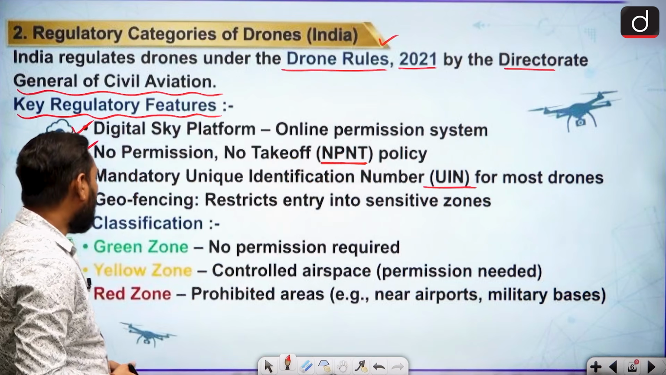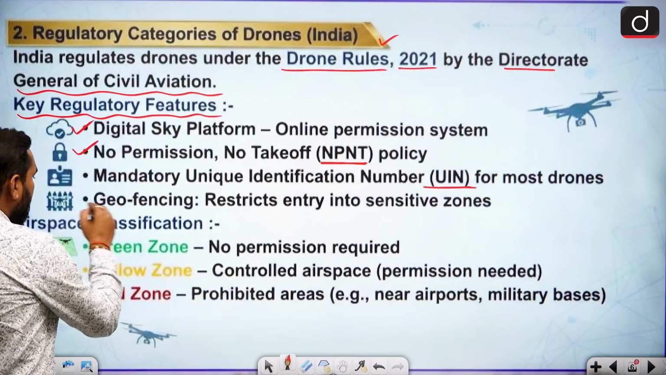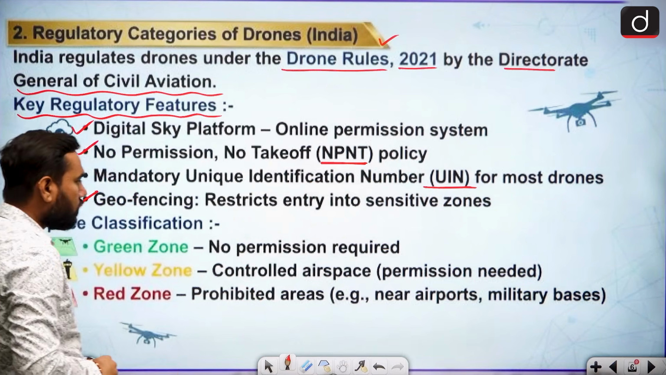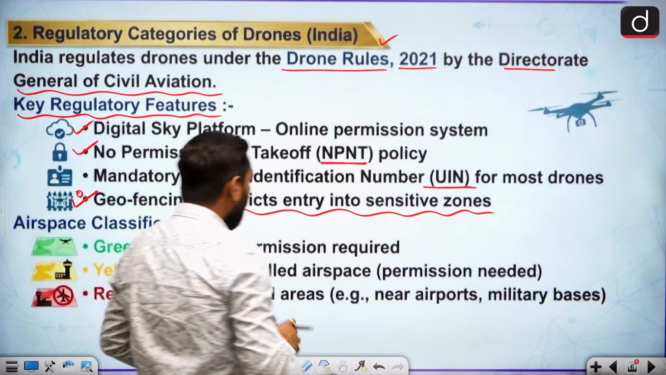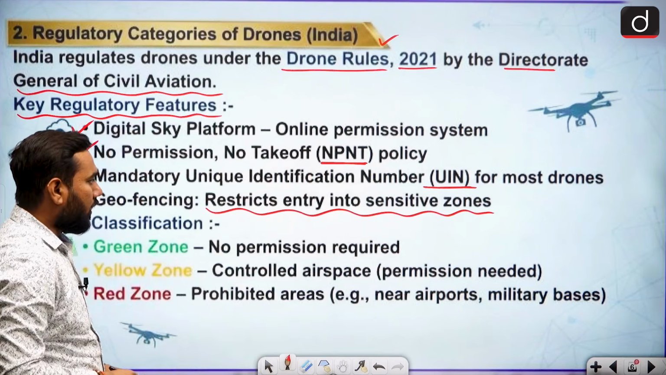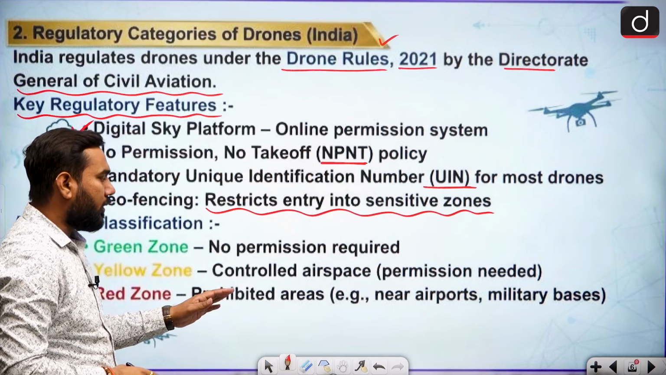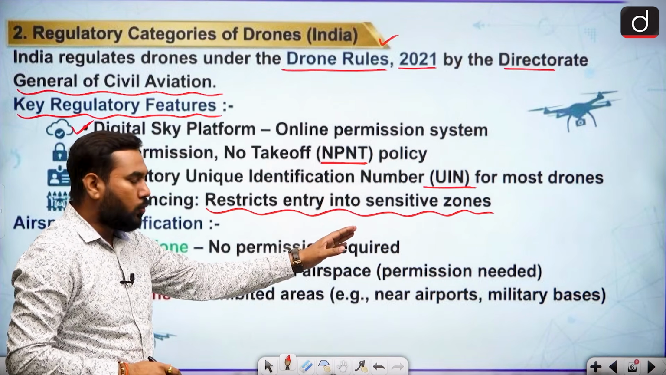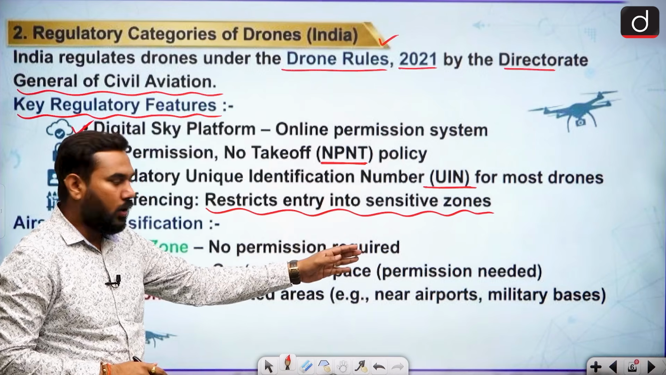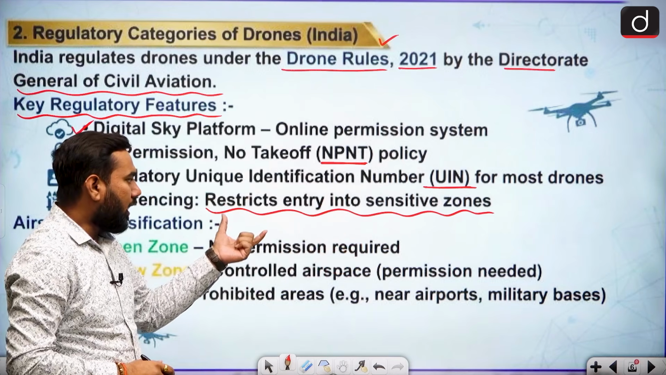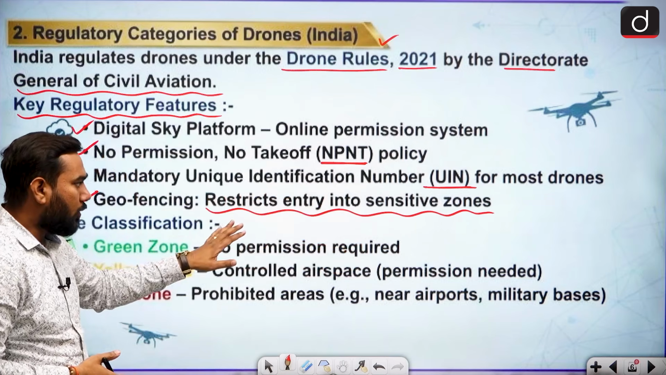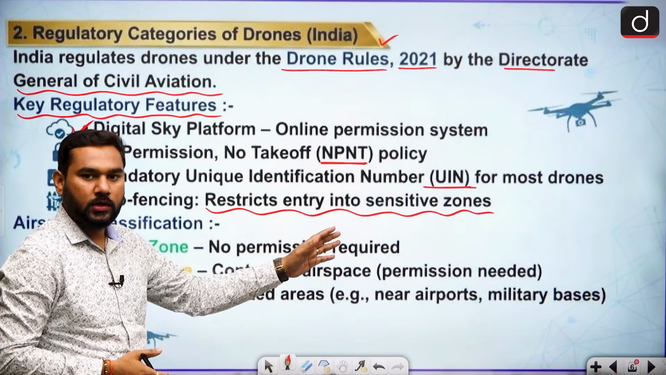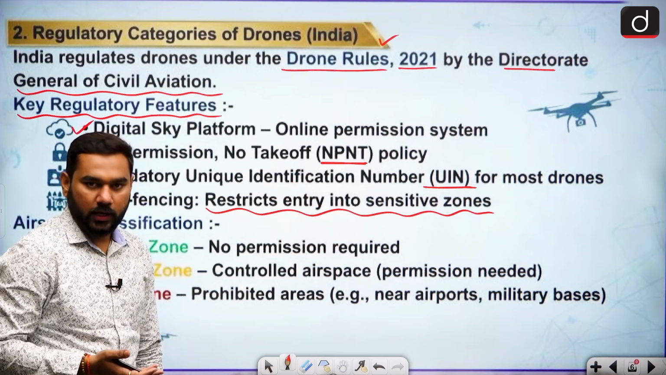So for most drones, geofencing is very important: restrict entry into the sensitive zone. So you can simply say there are some zones that we divide as sensitive zones, and no drone can enter that area without permission. Now, what are the sensitive zones where drones cannot be flown?